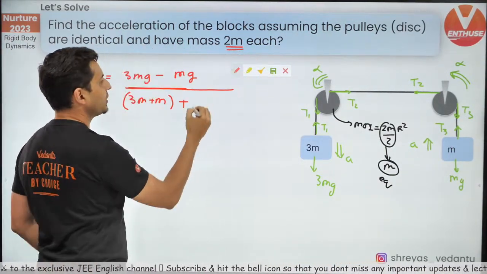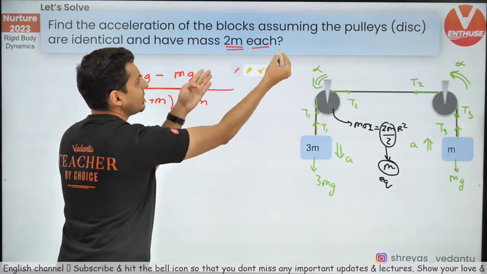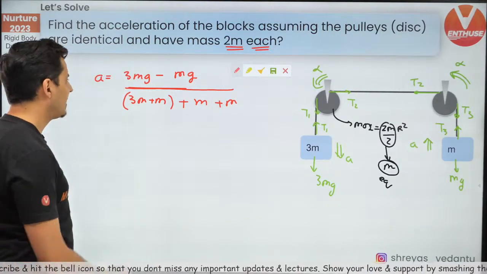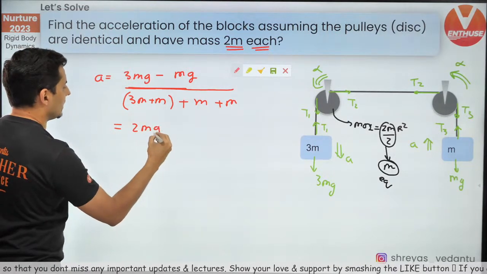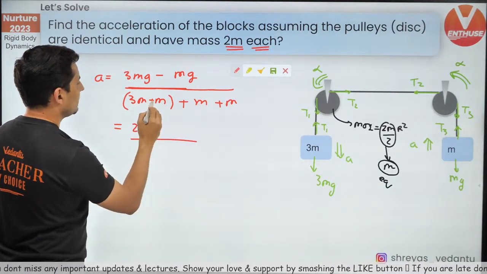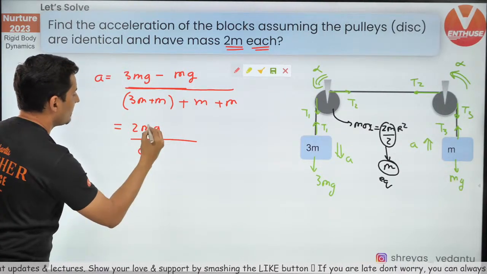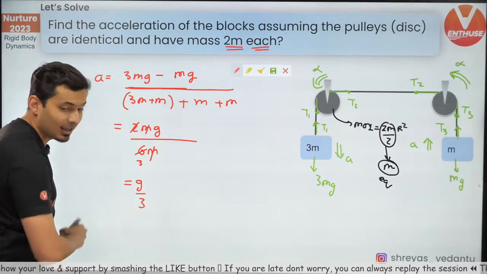Hence I should put, for this pulley it is m, for that pulley also, because each of them is the same thing. So m plus m, that's the answer. And 3m minus m is 2m. So 2mg divided by 3 plus 1, 4, 4 plus 1, 5, 5 plus 1, 6. So 6m, m gone, 2 and 6 gone. So 3, so it is g/3.